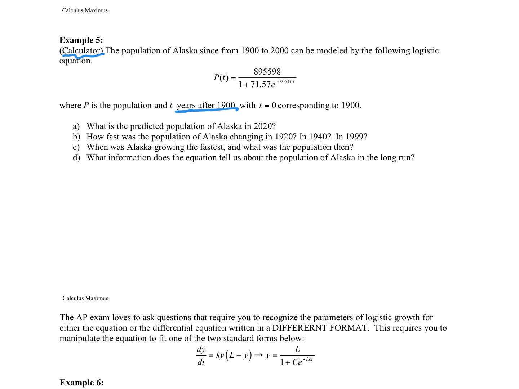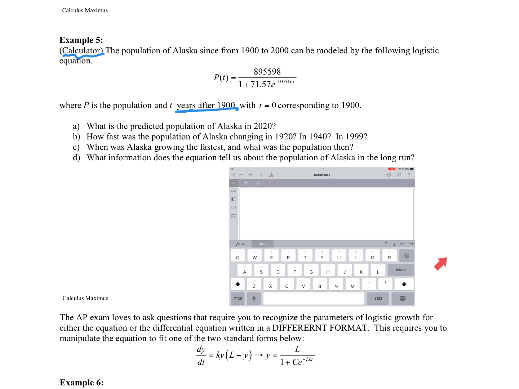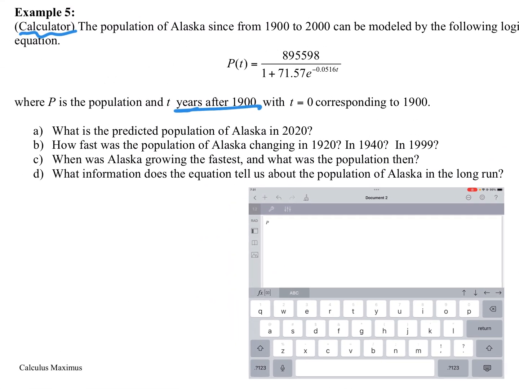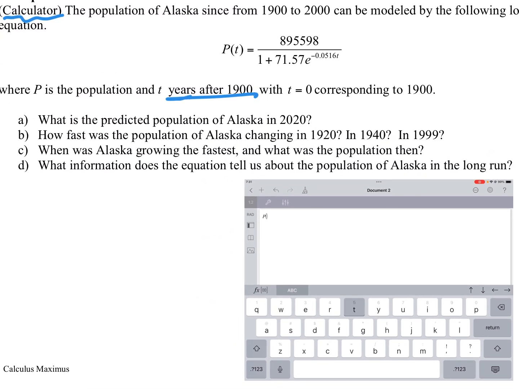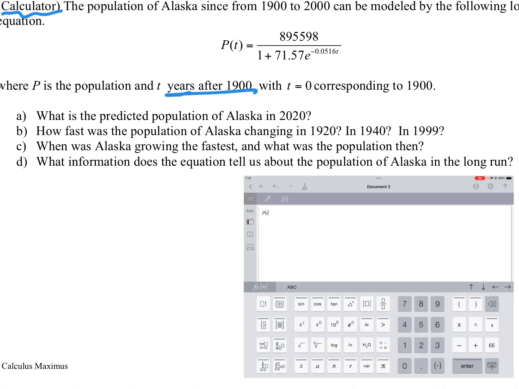So we're going to go to our calculator and see how this problem works. We're going to go to our TI Inspire calculator here, and we're going to start by entering the equation. This will look a little different because I'm on an iPad, but same idea as on your handheld calculator. So we're going to go P of T, and use the colon equals there. That's the store function.